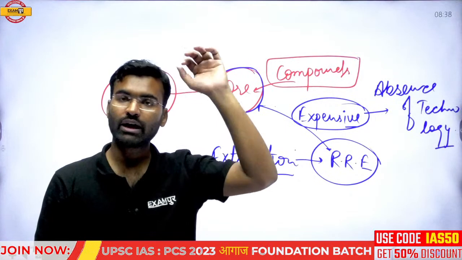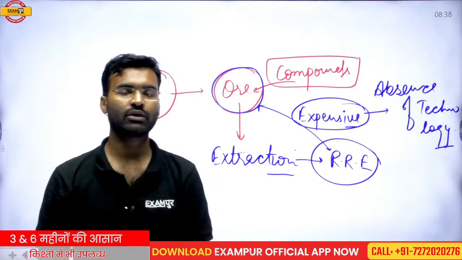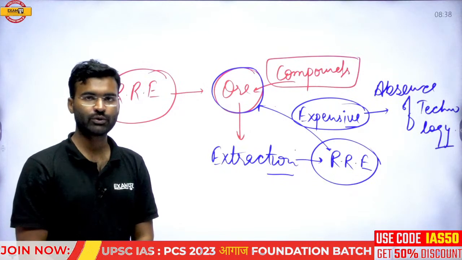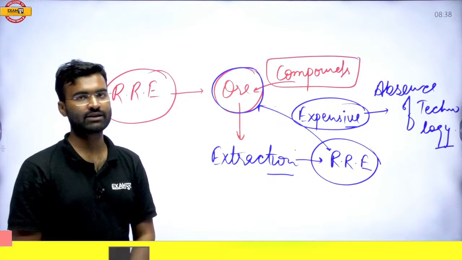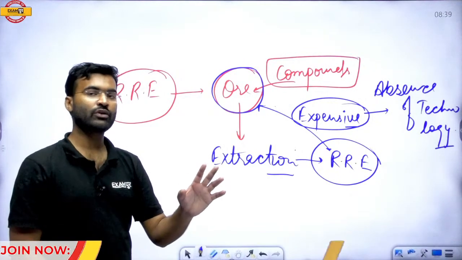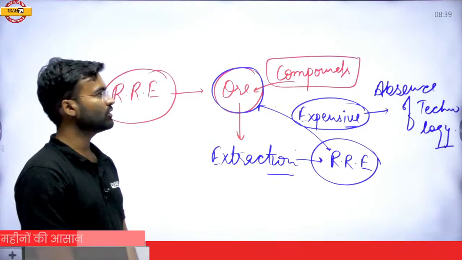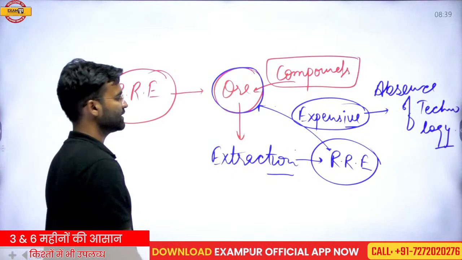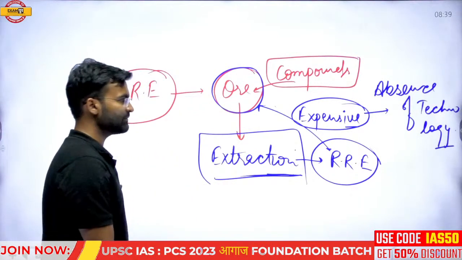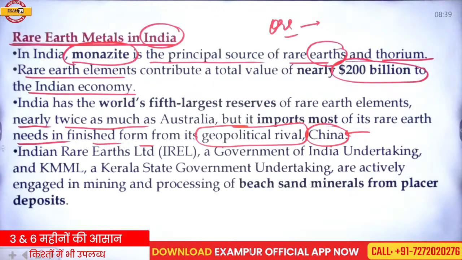If we are dependent on our geopolitical rival, then it would be very harmful for any country, because in an adverse situation, this country would stop the supply of this type of element. Then all the things which are dependent on this type of rare earth metal will collapse. So this is very harmful, this is a very difficult thing. So extraction is expensive, and that is why India is dependent on the import of the rare earth metal.